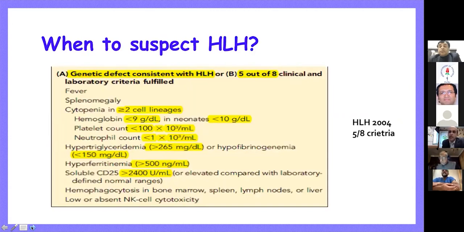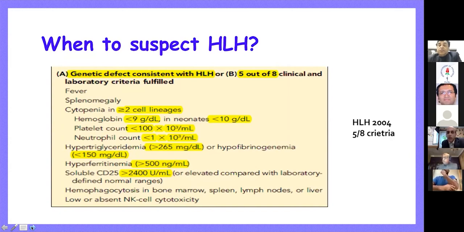When do we suspect HLH? If you have fever which is not going away by simple treatment or by identification of infection and its management, splenomegaly is one of the criteria. Cytopenias, again, because HLH mainly involves chewing up of all the marrow precursors, so less hemoglobin. Thrombocytopenia and neutropenia are the typical cytopenias that we see.